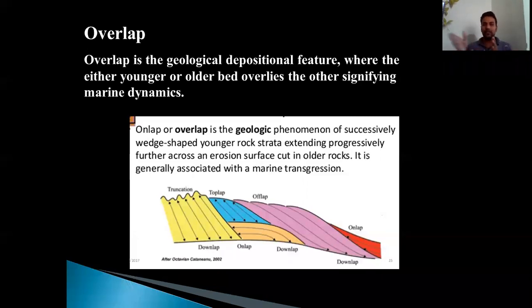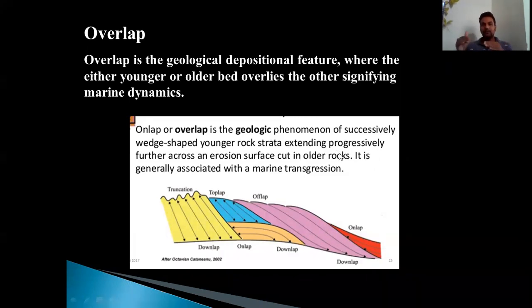But the sub classifications are different. On the whole, when there is overlying of one bed on another, you can call it an overlap, which signifies the marine dynamics.